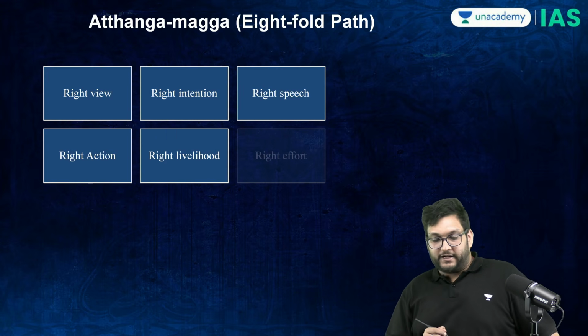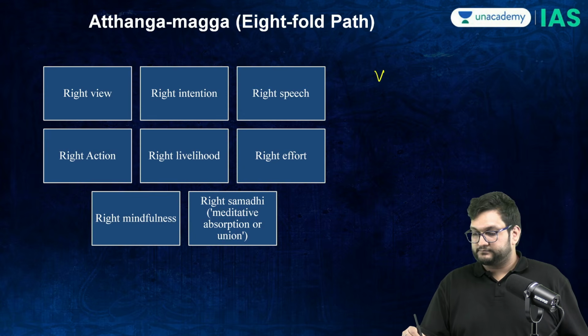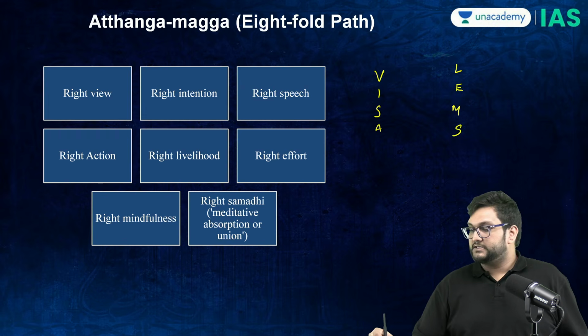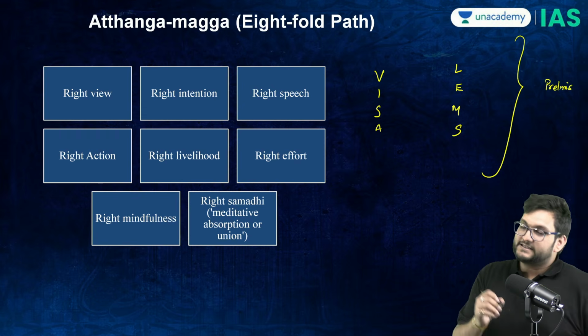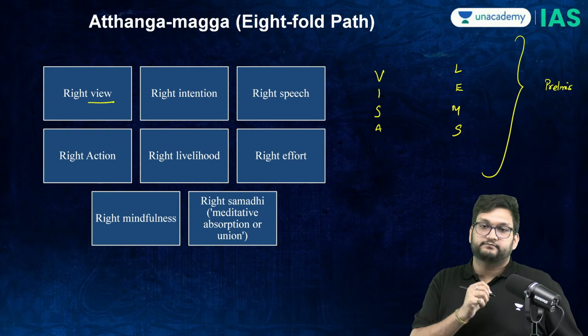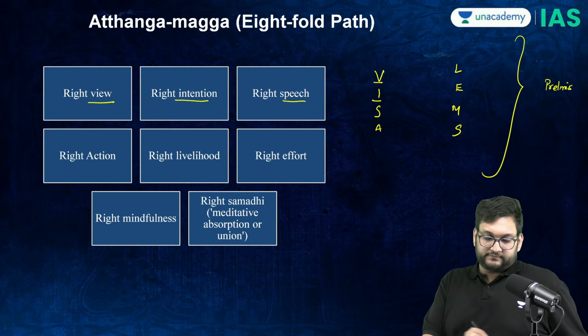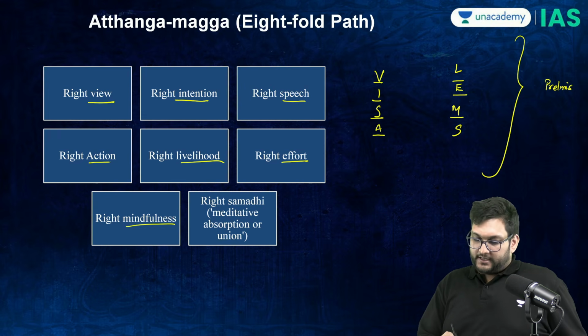The eightfold path includes the following, again very important for prelims, which is right view, right intention, right speech, right action, right livelihood, right effort, right mindfulness, right samadhi.